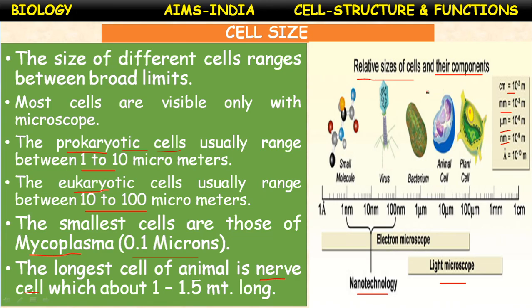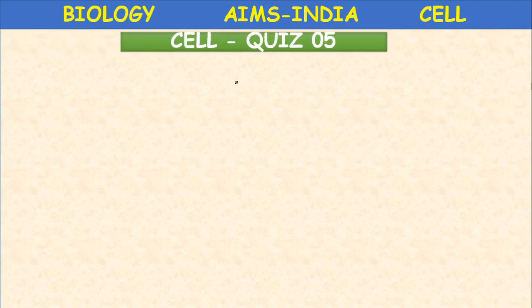Okay, children, tomorrow, that is the 28th, you are going to have an exam on this chapter, cell structure and function. Let us go through one exercise. Cell quiz number 5.